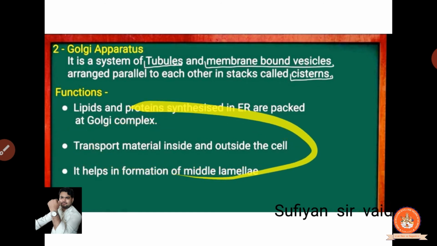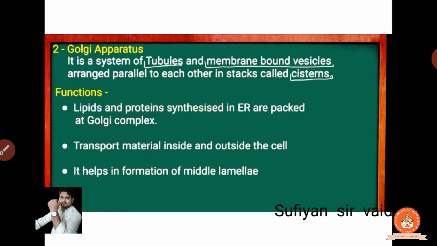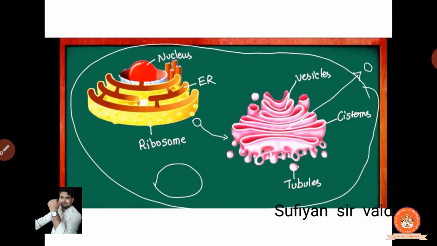Now also they are doing what? They are also working as transporters. When there is a need of the protein, they are also transporting those proteins. Clear? It helps in the formation of the middle lamina. In the middle lamina, that we had already studied about. What is lamina in the previous lecture? Go in the playlist, you can find that orange color portion of the cell wall. Clear?